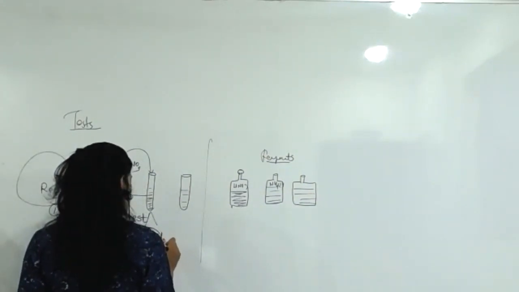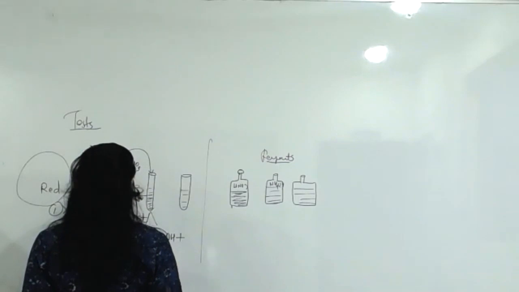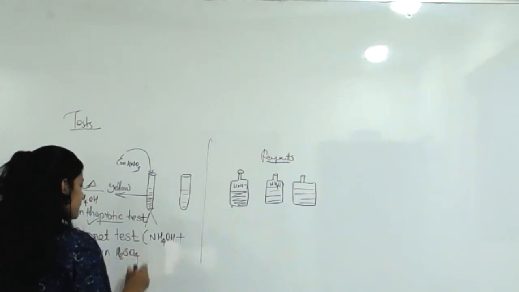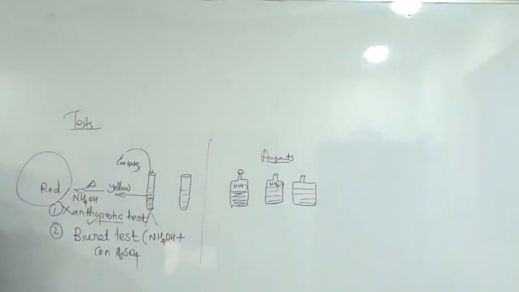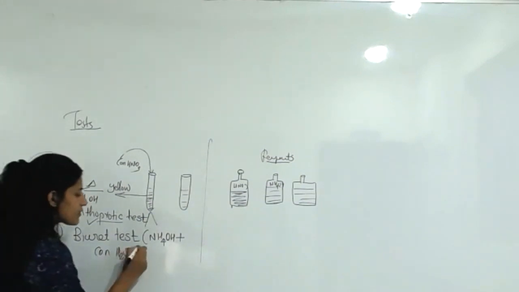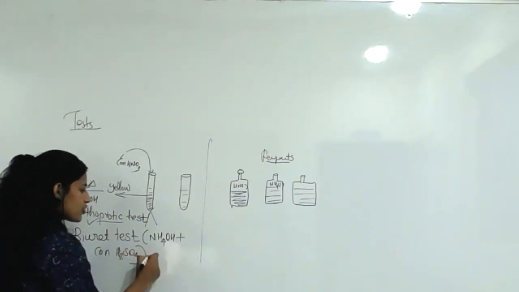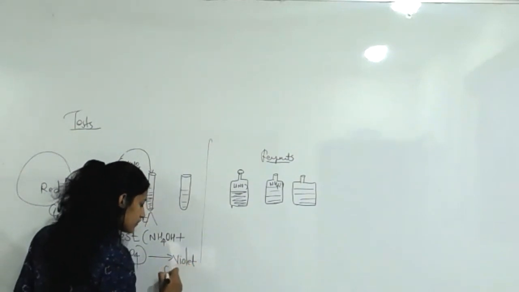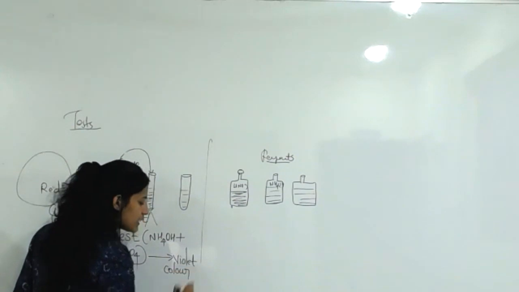Ammonium hydroxide plus sulfuric acid, this combination with the protein, and you will get a violet color.